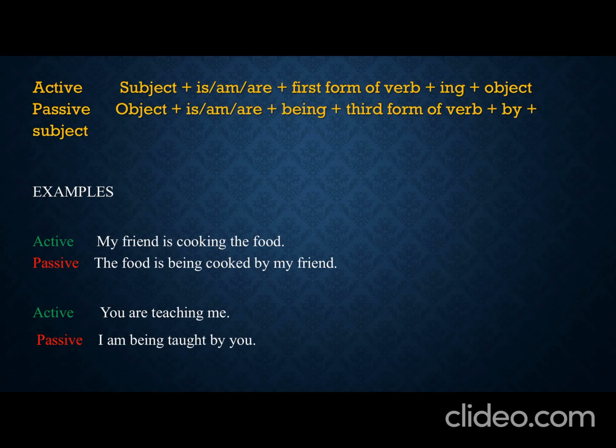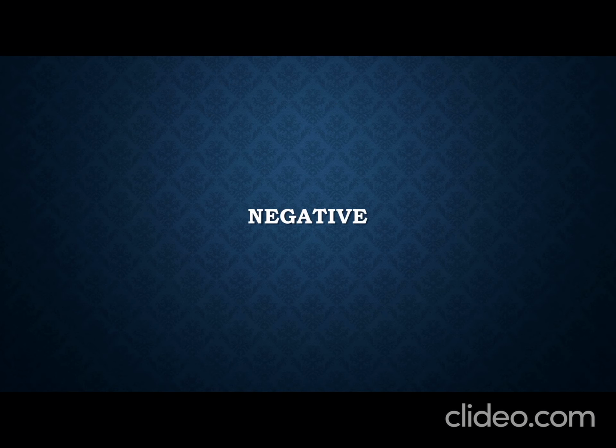Now coming to the negative sentence, as I am telling you, while making a negative sentence we need a helping verb.